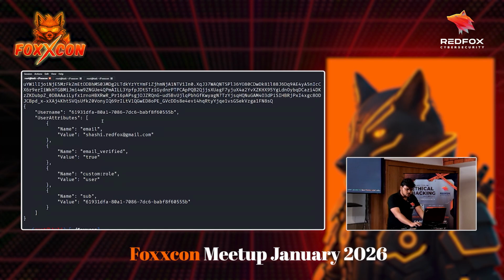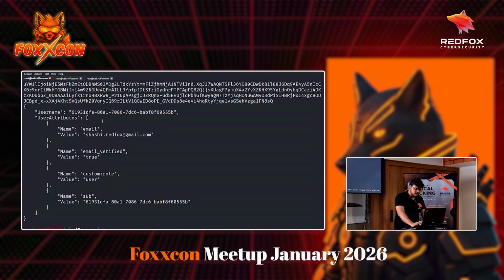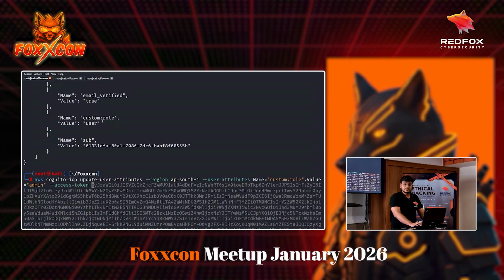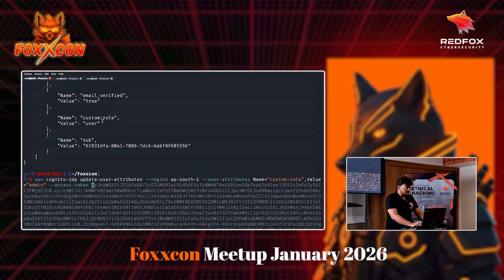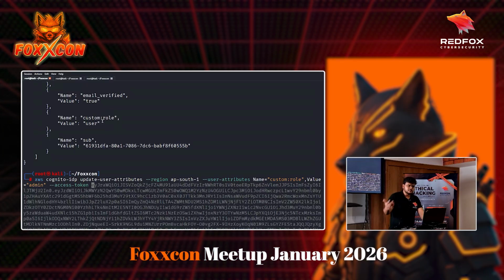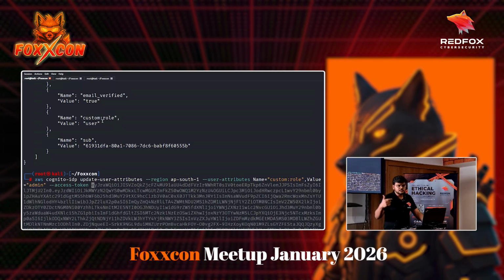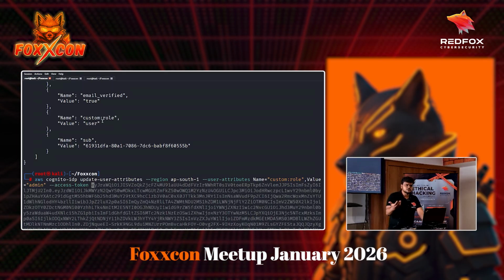I think next time, if you get a web application in your pen tests, try to see if it is using Cognito. I think Cognito is just picking up, and you will see more and more Cognito in the coming days because it is a very easy service to use.